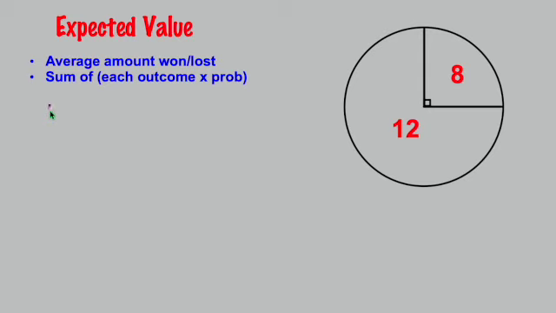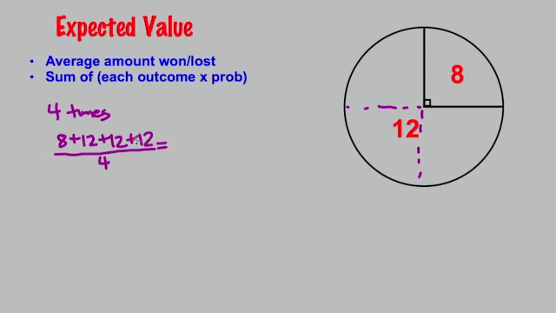So imagine you were going to spin this 4 times. Looking at the spinner, if I divide this into fourths, I would expect it to land 1 out of those 4 times on the 8. So I would get an 8 once, and then I'd get a 12 3 times. Now, it's not guaranteed, but that's what I would expect to have happen, hence the name expected value. So I would add these all up and divide by 4 to find the average. 12 plus 12 plus 12 is 36, plus 8 is 44, and 44 divided by 4 is 11.